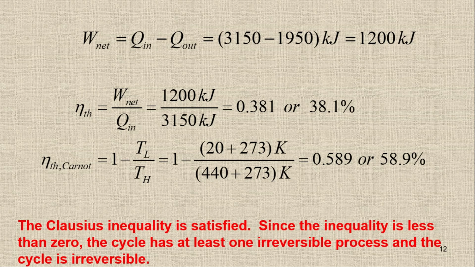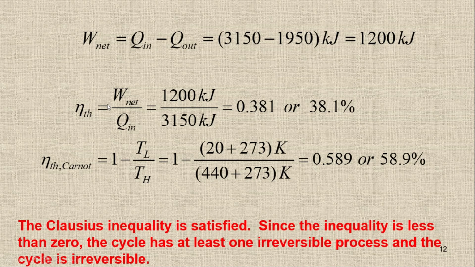So in part B, we have to find the W net, the efficiency, and the Carnot cycle efficiency. So what is W net? We have the basic definition that the W net, or the work done, is simply the amount of heat in minus the amount of heat going out from the system. We know the Q in and we know the Q out values, so you just have to put in the values and you will get the answer. This is the amount of work done by the system. We have a positive value, so it's done by the system.